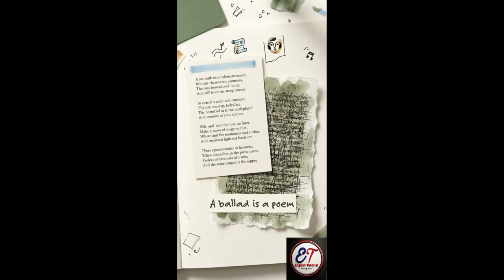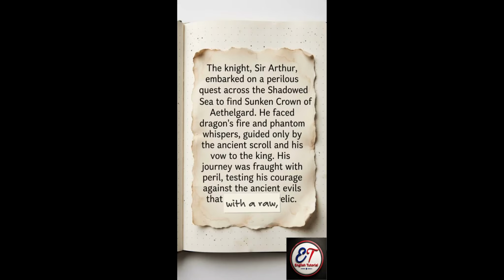A ballad is a poem that tells a story. But what structural rules create this specific form? Let's start with a raw, unstructured paragraph about a knight on a quest.